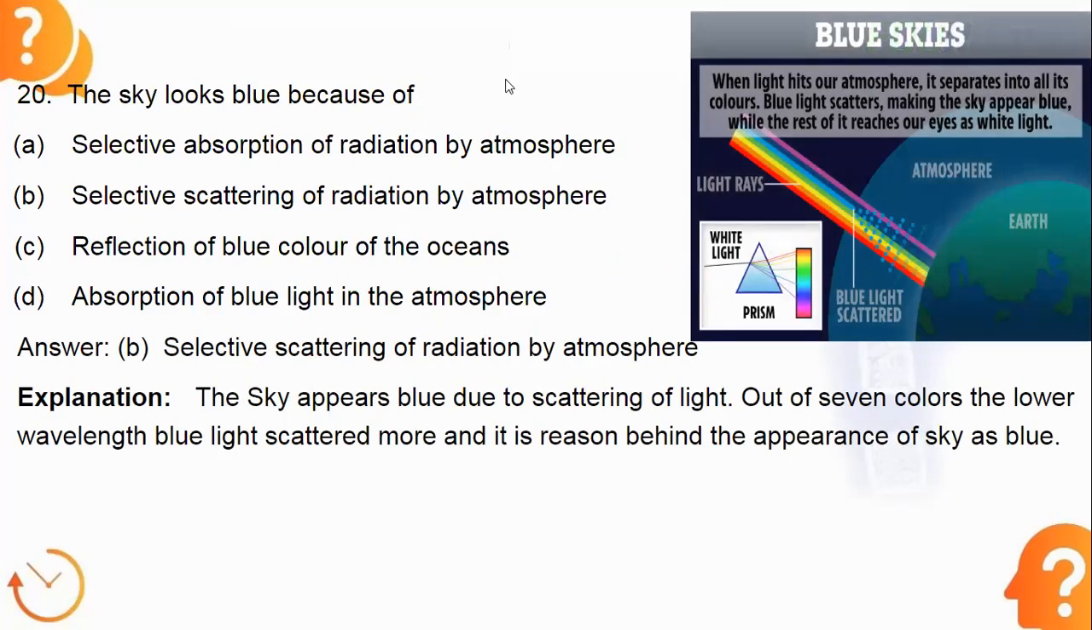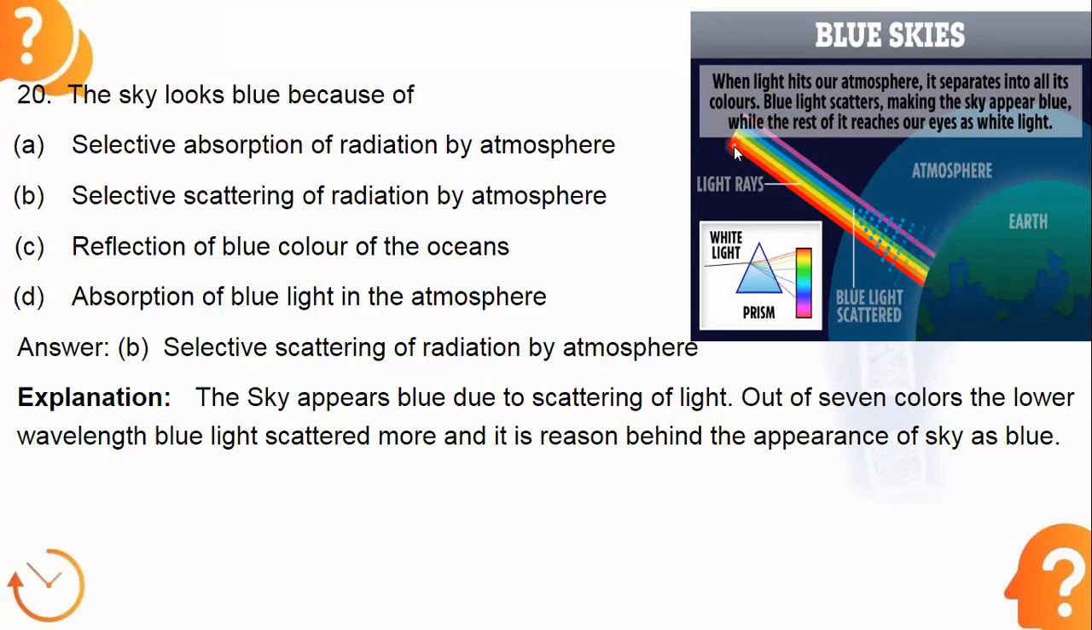Okay, so to understand this phenomenon, please look at this picture. Concentrate on this picture. So here sunlight, radiation is coming, that is sunlight is coming and hitting the earth surface. This is earth. Earth is covered by the atmospheric layers. We have just now studied, right? Different layers are there in the atmosphere.